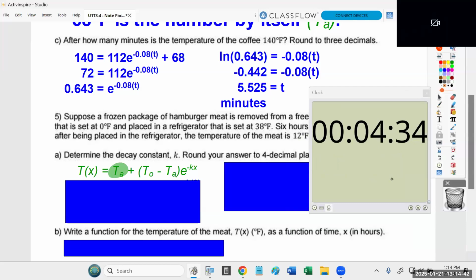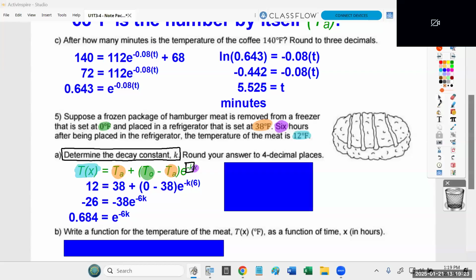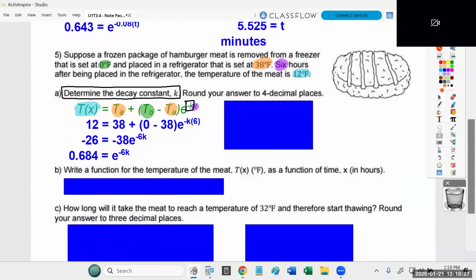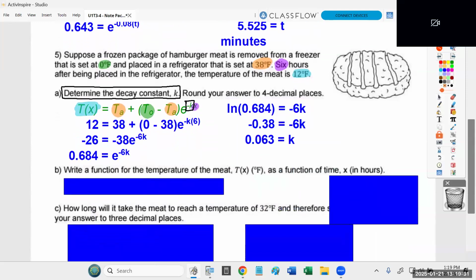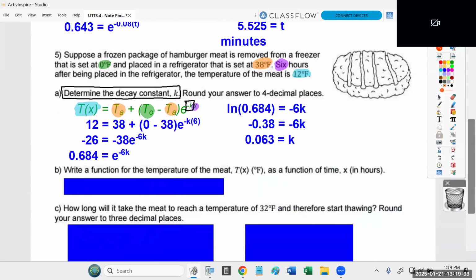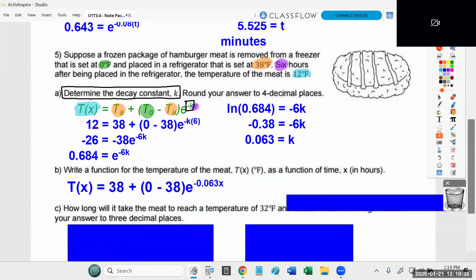Go. All right, so I just gave students about 5 minutes to try to complete as much as they could on this problem. I've color-coded the given information in A, and then I've put in a black box what you were ultimately trying to solve for. Once you're able to solve for K, you can then set up the equation. You're literally just plugging in the information they told you. They told you in the beginning, the fridge where you're placing this is 38 degrees. In the beginning, it was 0 degrees, and you had to solve for the K constant to be able to finish the equation.